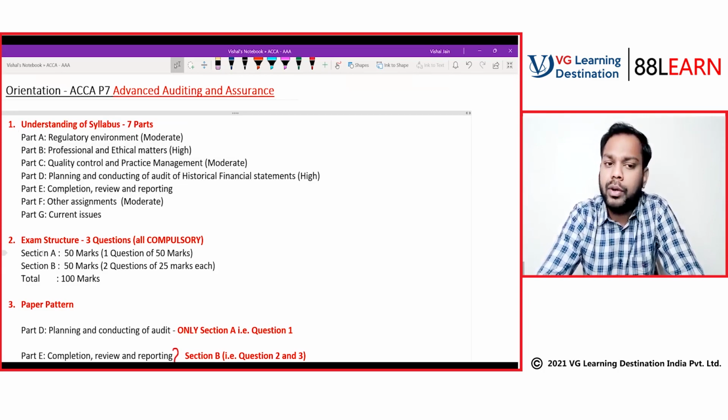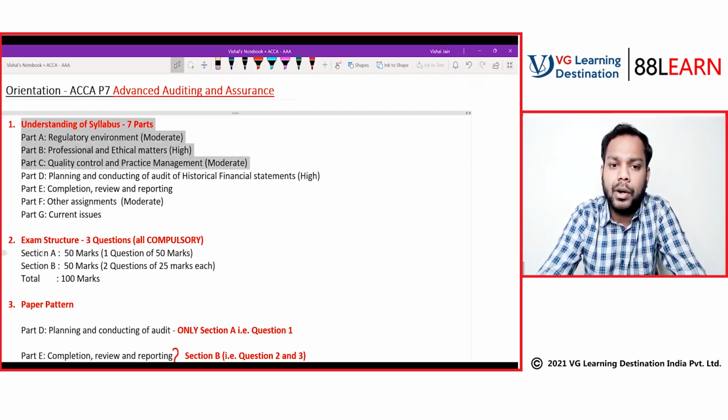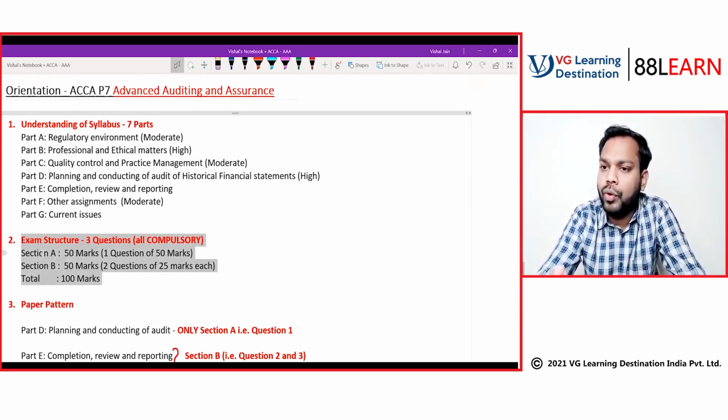Before moving to the exam structure, I want to focus on two things. First, these notes will be shared with you. If you want, you can take down the notes in a notebook as well, but you also have the option to take a print of it. I'll be writing all the things here and you can take a print of it, and that will be sufficient. You can take notes in line with the class, but I will not be able to wait for you to write, because I will be sharing these notes with you. So you should focus on understanding of the concepts. What is important is the understanding of the lecture that I am giving.